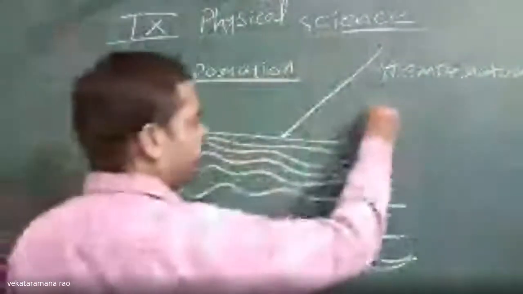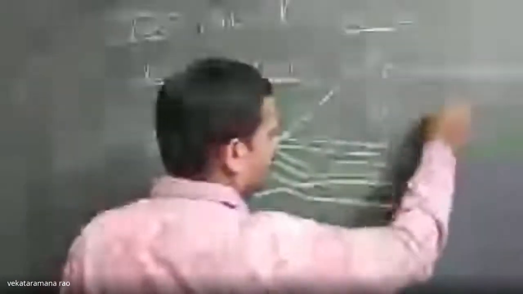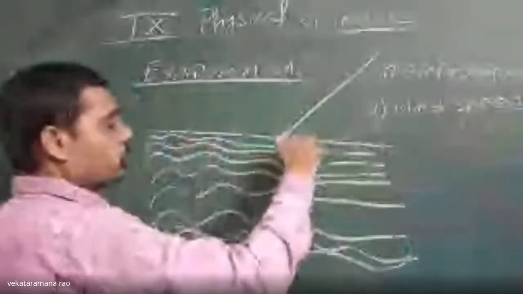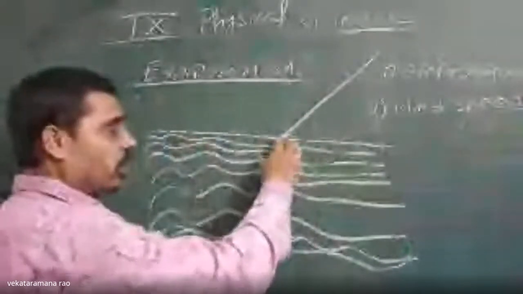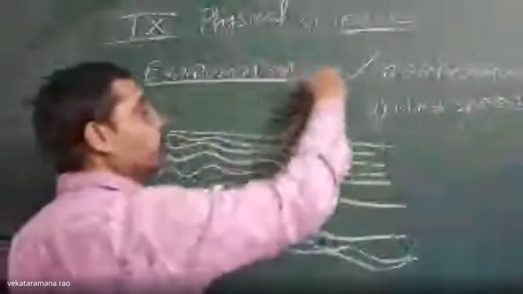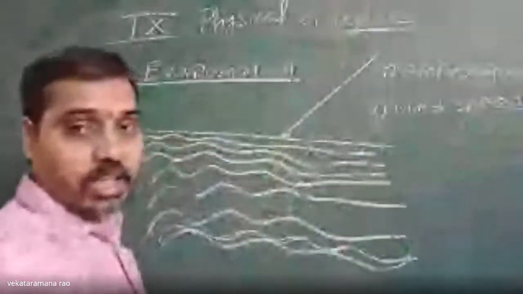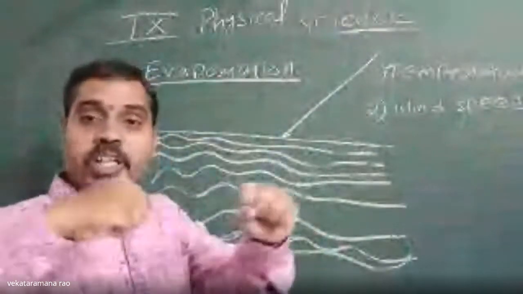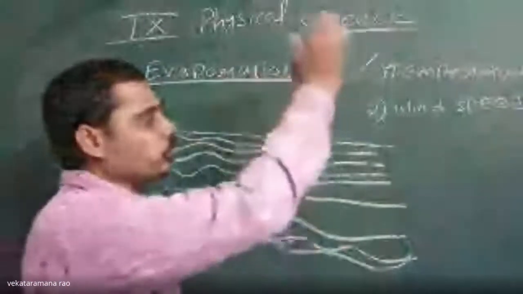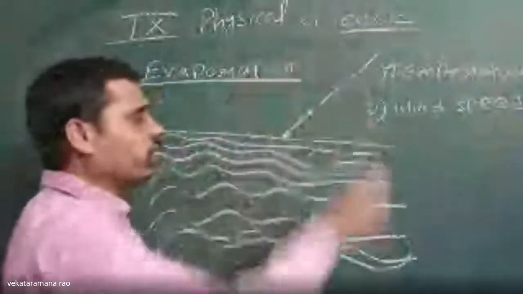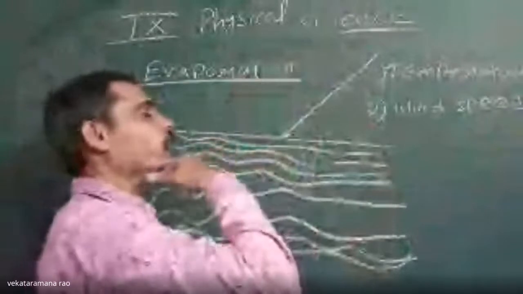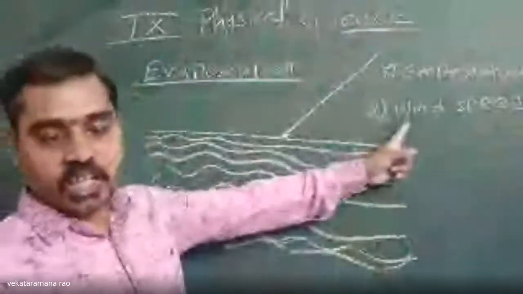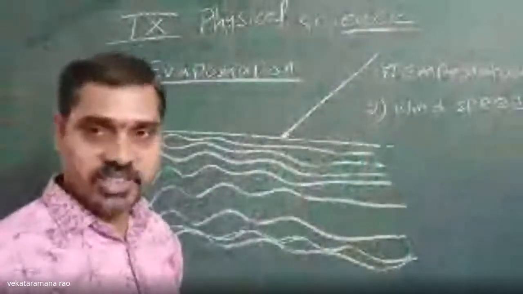Next, the second factor is wind speed. When water molecules gain heat fast and are escaping, they may come across many molecules which they keep hitting. If the wind speed is more, they will escape from this place fast and move away from this spot. That's why if wind speed is high, then evaporation will be faster.